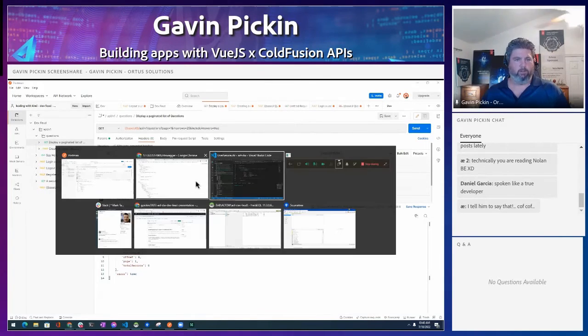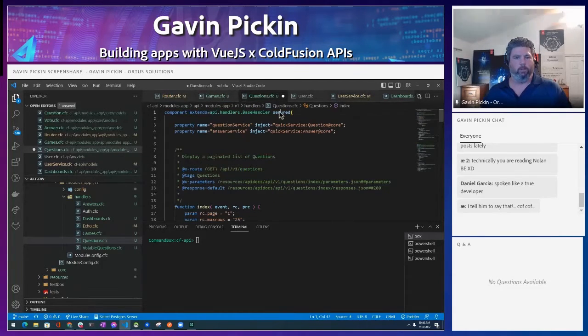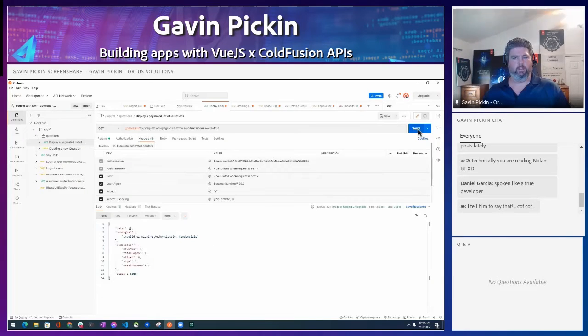Or I'll show you how the security works on this. If we go to questions right now and go to the top of the page here, you'll see this is secured. We take this off and save it. Now we hit this again.